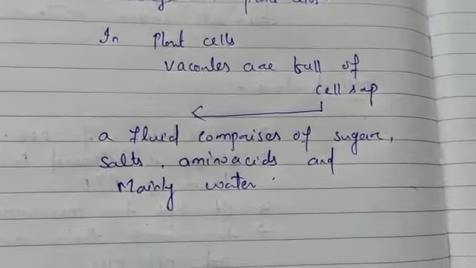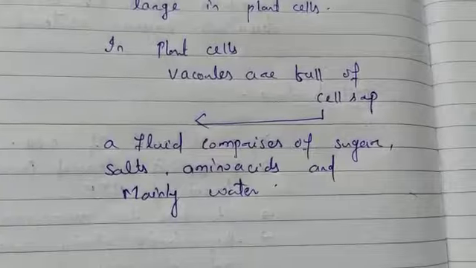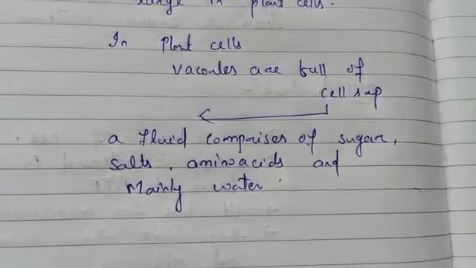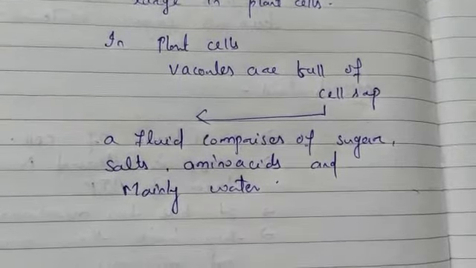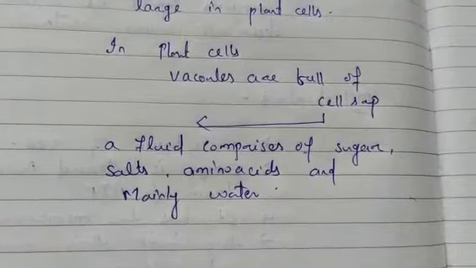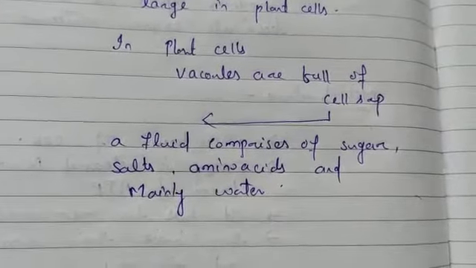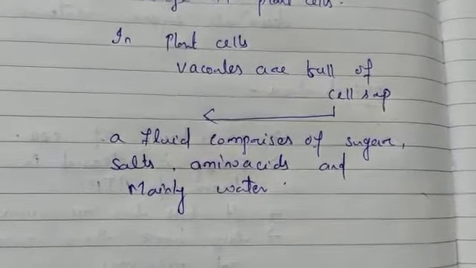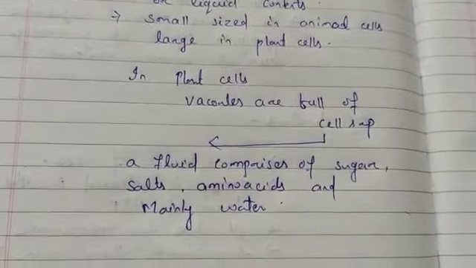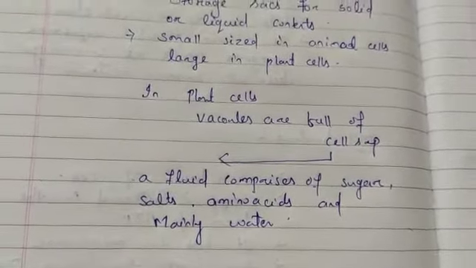And in some unicellular organisms or single celled organisms like amoeba, there are specialized vacuoles. They play important roles in expelling excess water and some waste from the cell. This is all about all the cell organelles found in animal and plant cells.